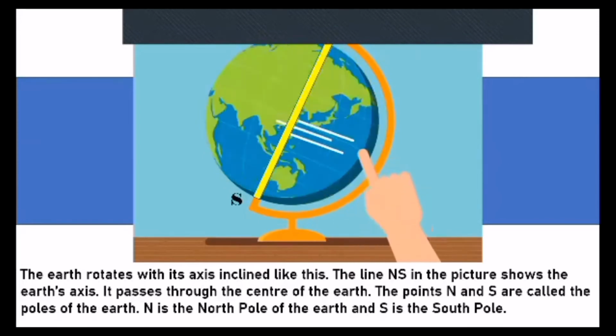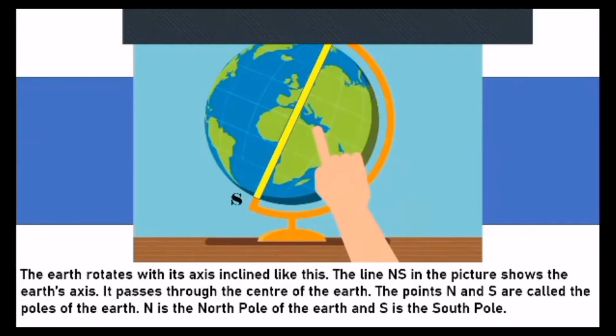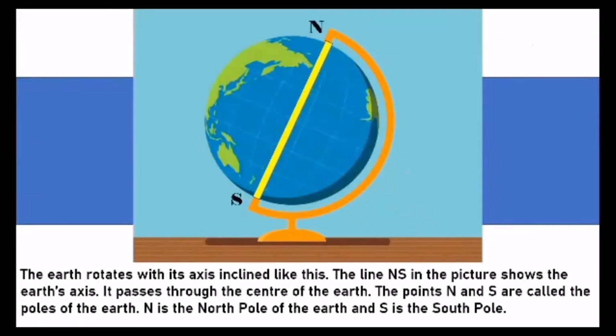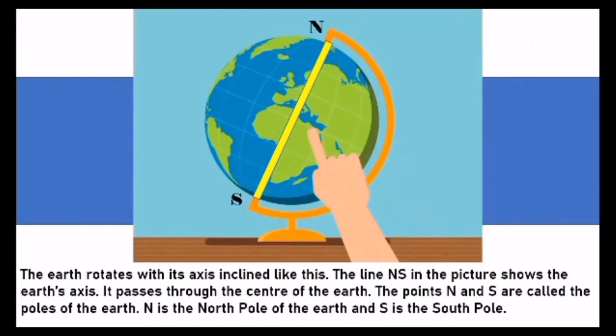Because the Earth's rotation is in a tilted way. वो tilted axis पे घूमता है. The Earth rotates with its axis inclined like this.